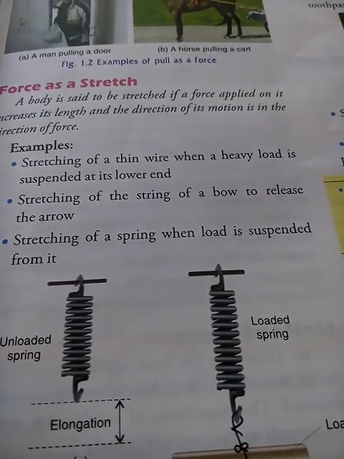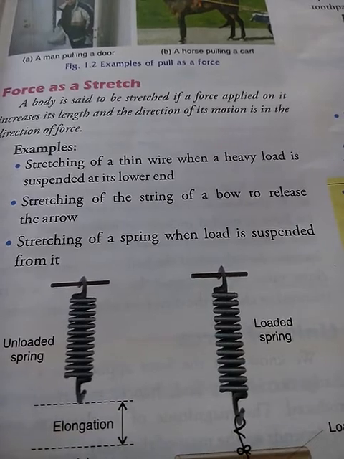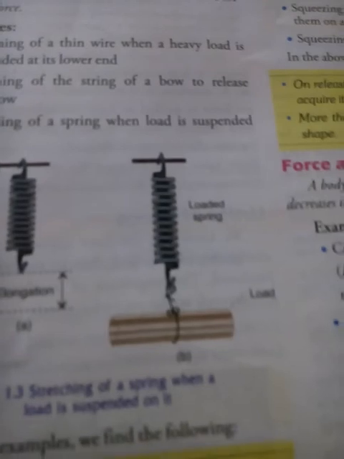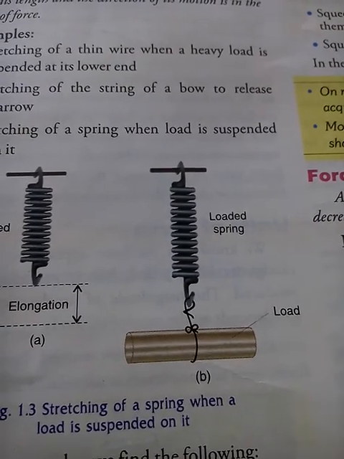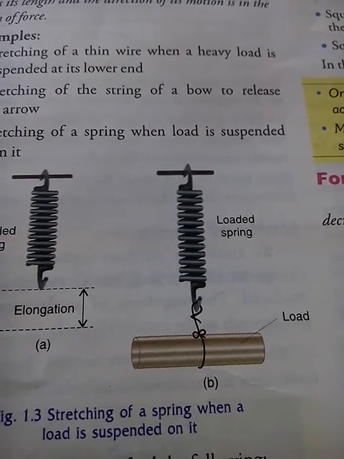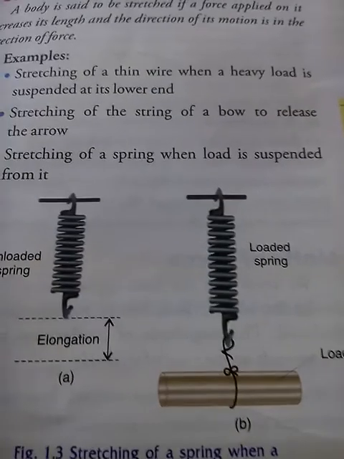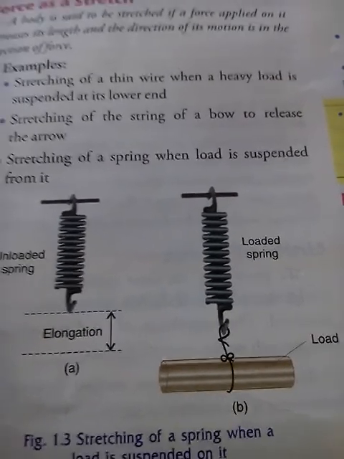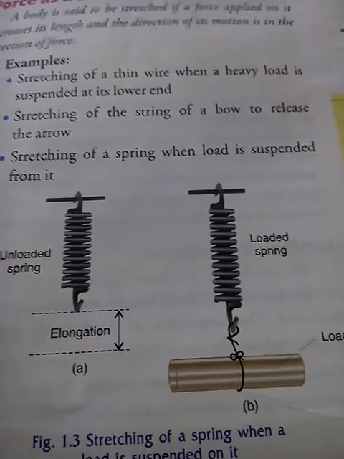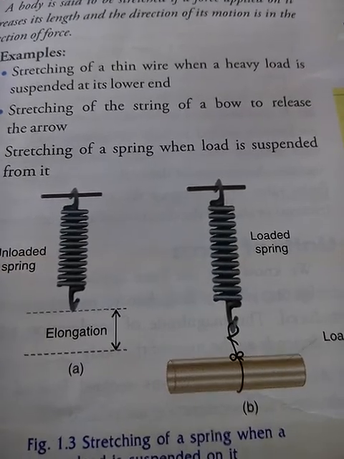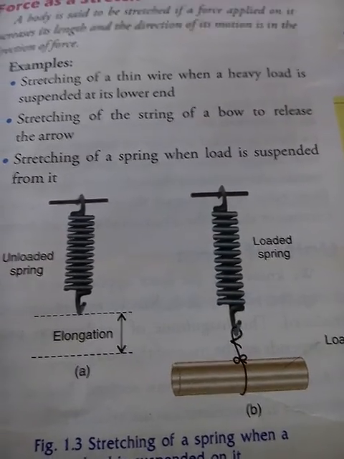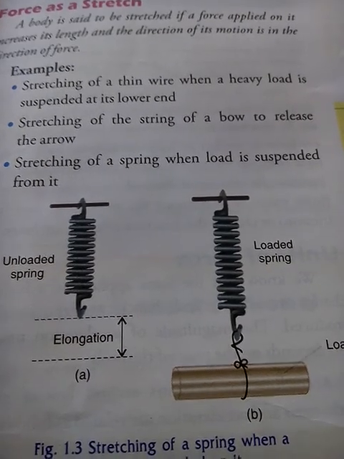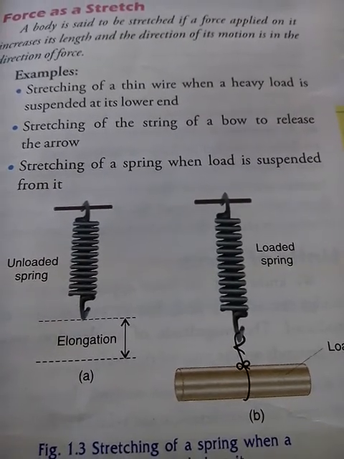Example, stretching of a thin wire when a heavy load is suspended at its lower end. You can see a heavy load is suspended here in this picture. So whichever direction the load is suspended, in that direction the movement will be there, that means the stretching will be in the direction in which the force is acting. Stretching of the string of a bow to release the arrow. Stretching of a spring when a load is suspended from it.